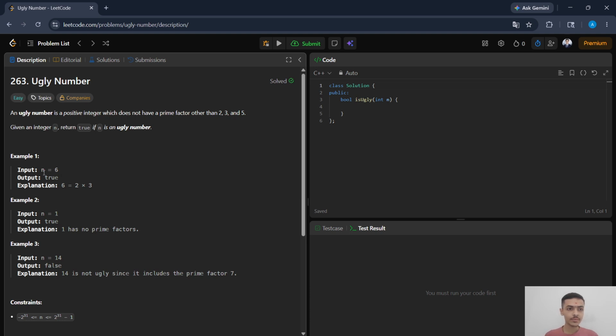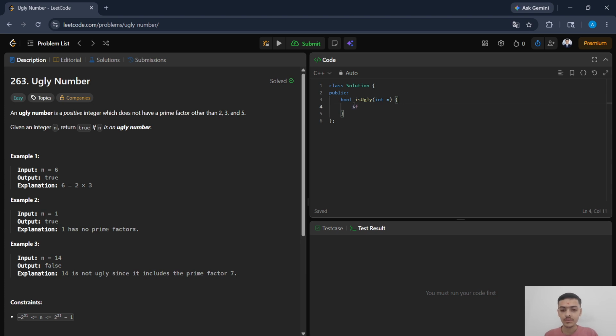You can see the example, n is equal to 6, it is true because its prime factors are 2 and 3. And after that, 1 has no prime factor, so it is true. And false because n is equal to 14, because 14 includes 7 in its prime factors, but 7 is not among 2, 3 and 5, so it is not an ugly number. So now let's see the solution of this problem.